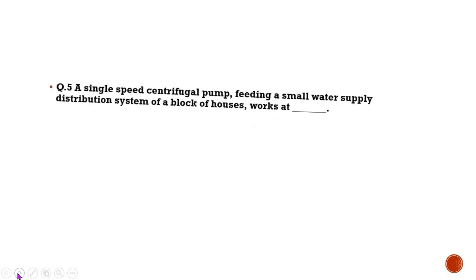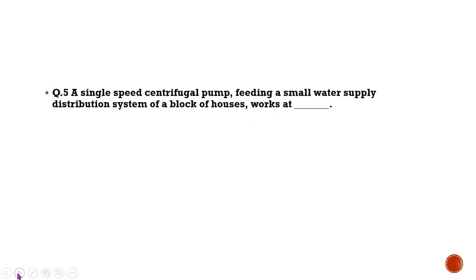The next question in front of you is, a single speed centrifugal pump feeding a small water supply distribution system of a block of houses works at dash dash. I will read it once again because reading the question carefully is the most important thing while attempting it, because once you read carefully you can understand the exact concept required for that question.